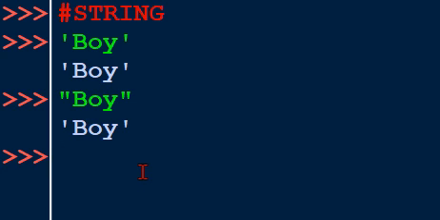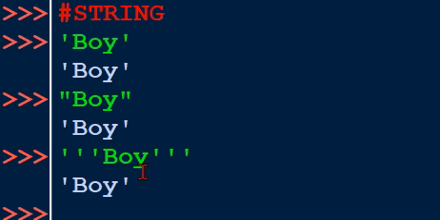And let's use the triple quotation mark to create the same string. So these are the three ways to create a string in the Python programming language: by using a single quotation mark, double quotation mark, or triple quotation mark.